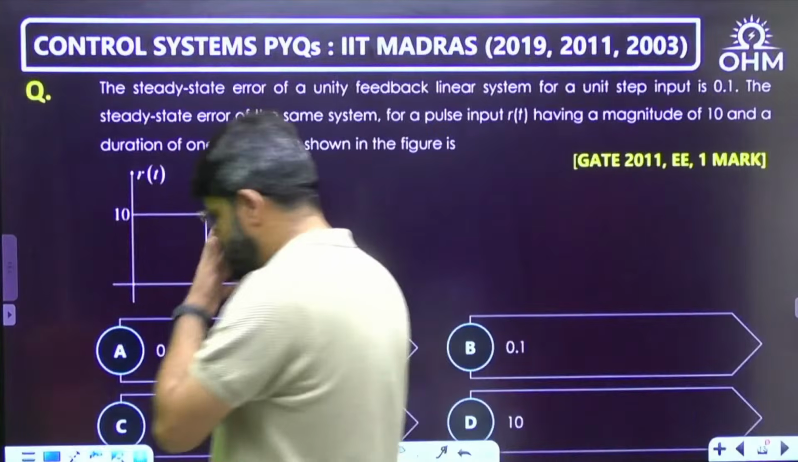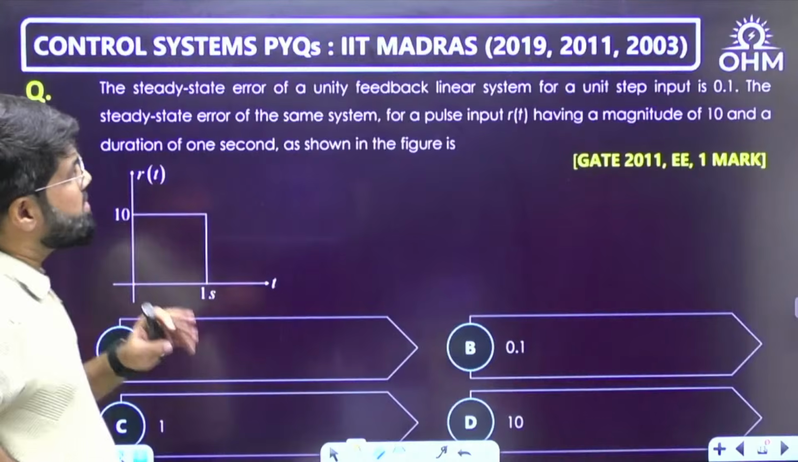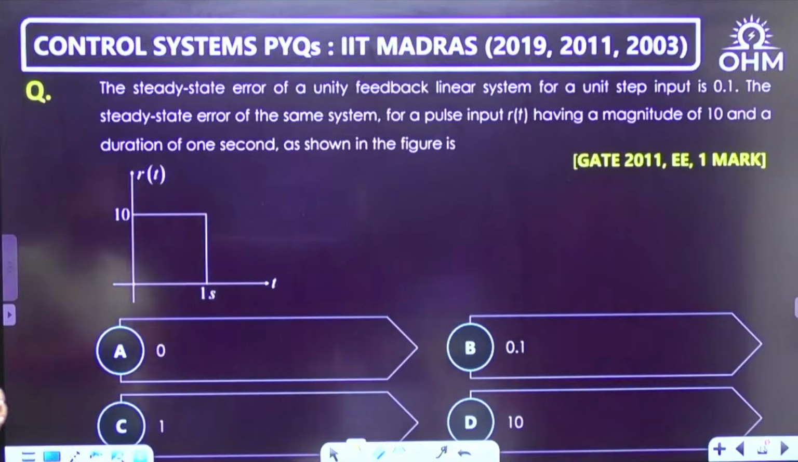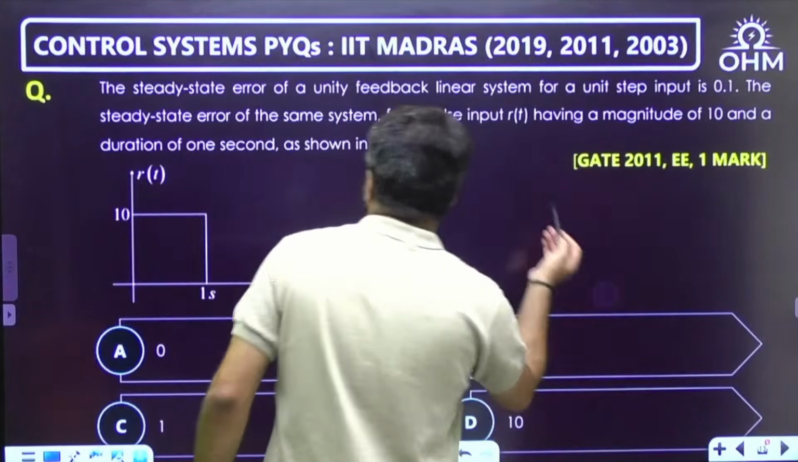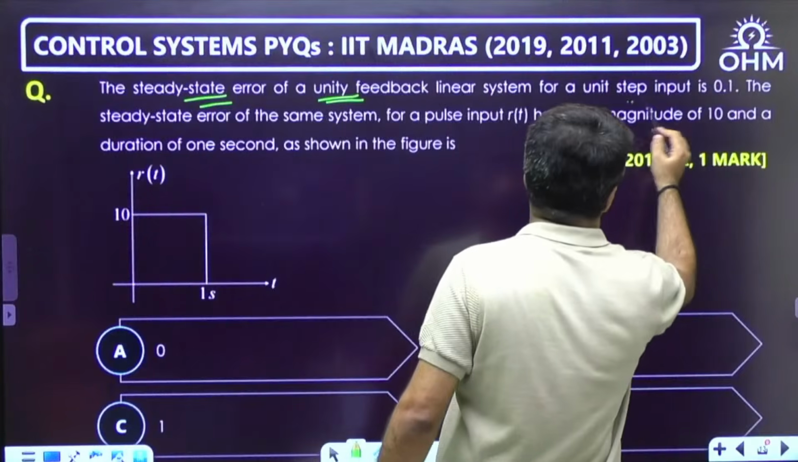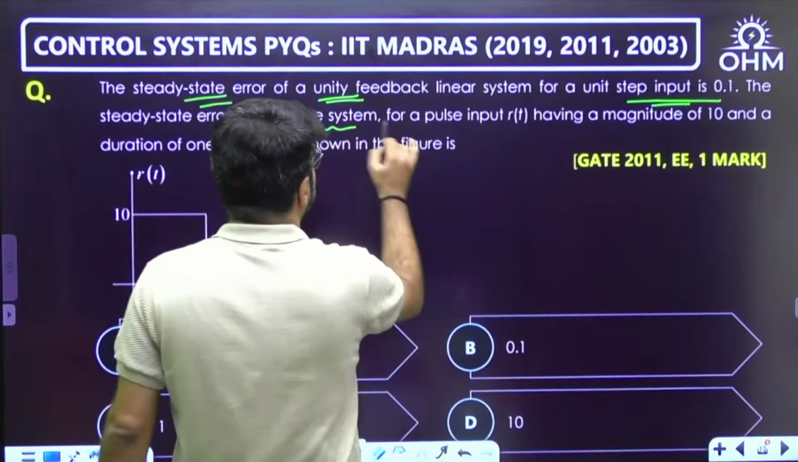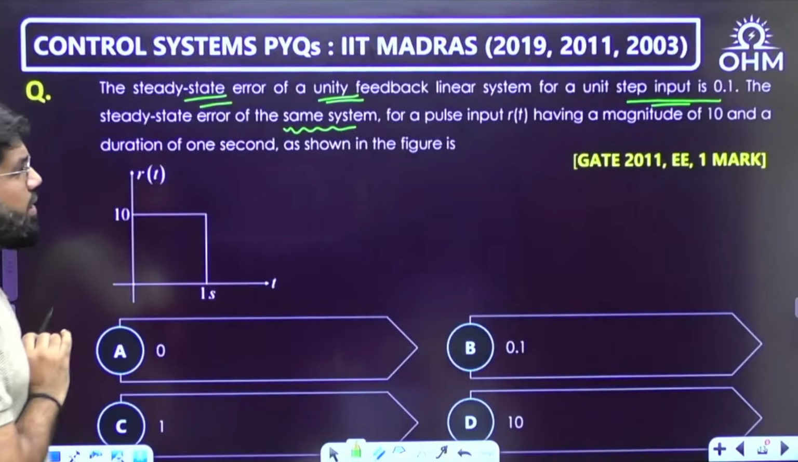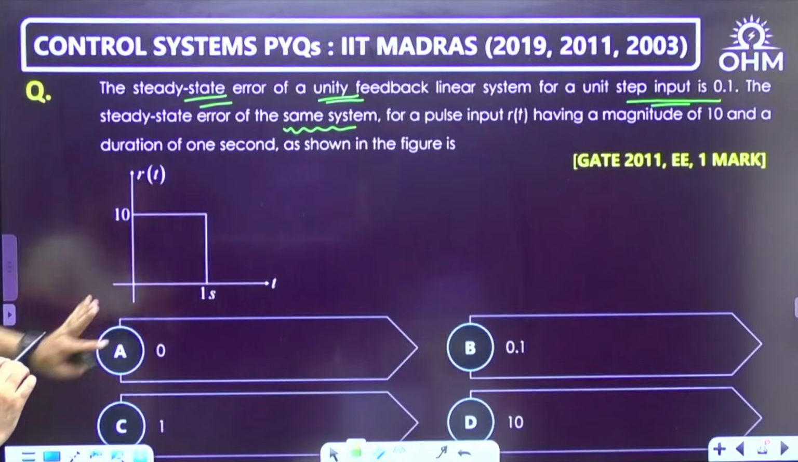Next question. The steady state error of a unity feedback linear system for a unit step input is 0.1. The steady state error of the same system for a pulse input rt given here, having the magnitude 10 and a duration of 1 second, a width of 1 second, as shown in the figure. Now see, unity feedback is anyways given.